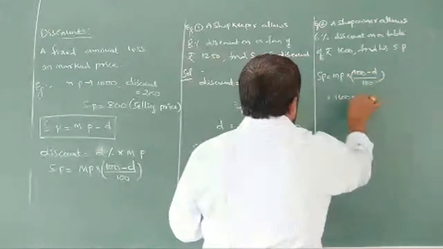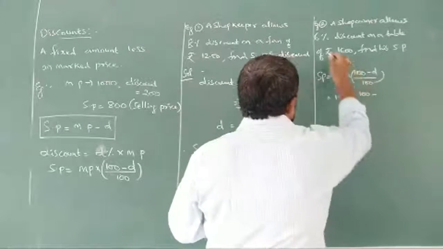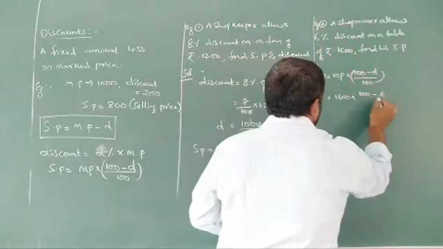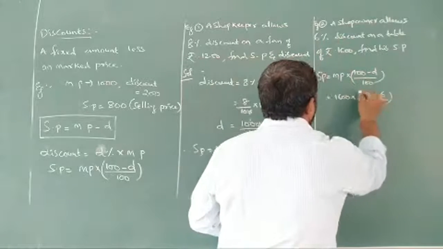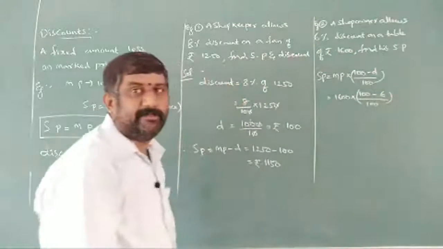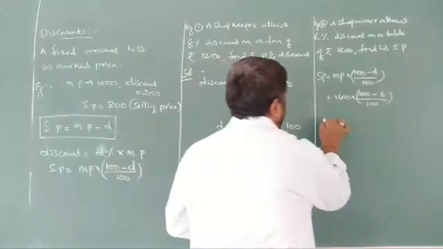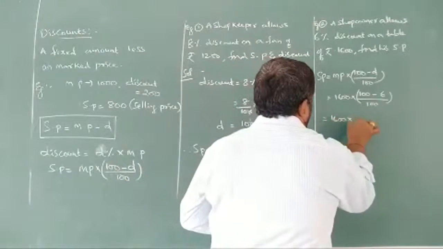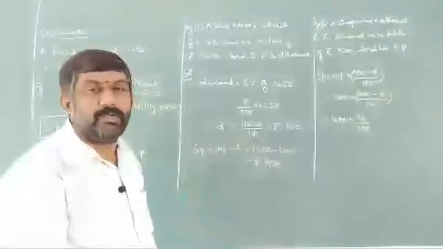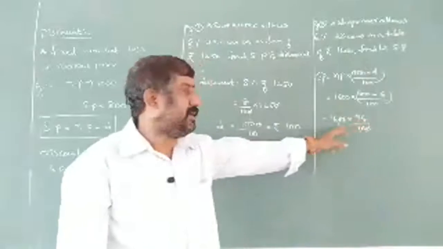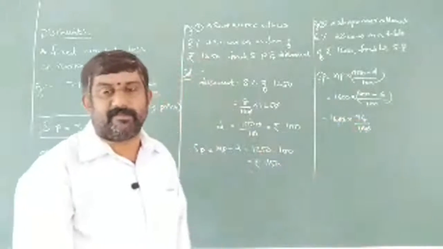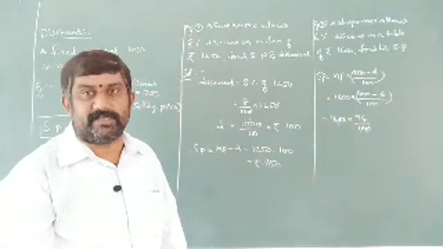1600 is the market price, 100 minus, how much is it? 6%. So 6 by 100 we are writing here. 100 minus 6 by 100. How much is it going to be? 1600 into, how much less per 100 here? 6. 6 sixes are 36, so 1600 minus 96.